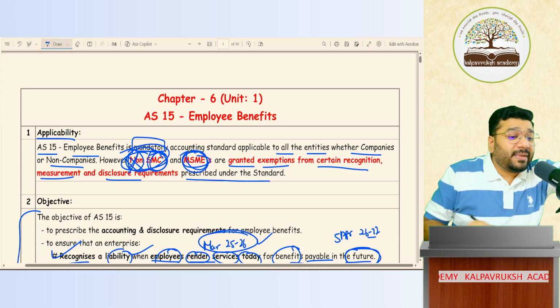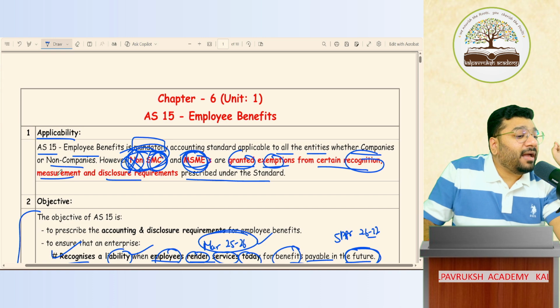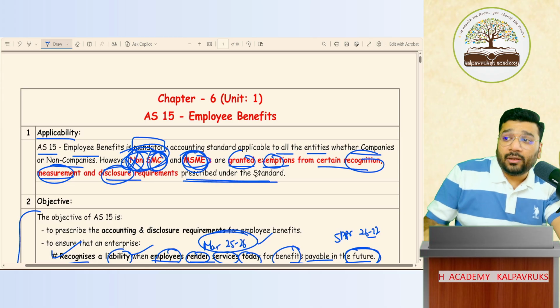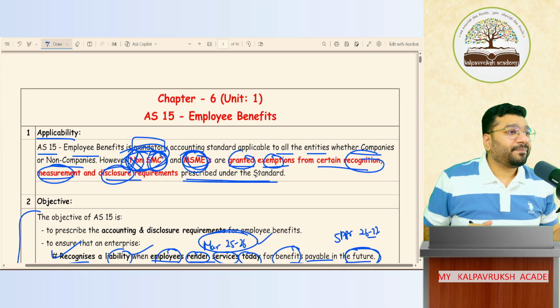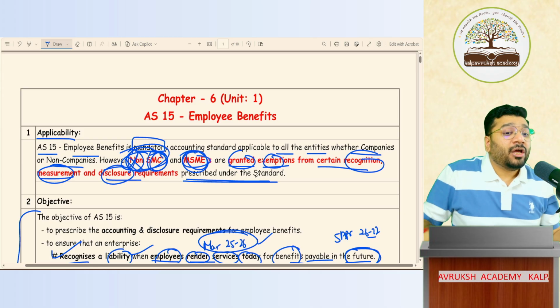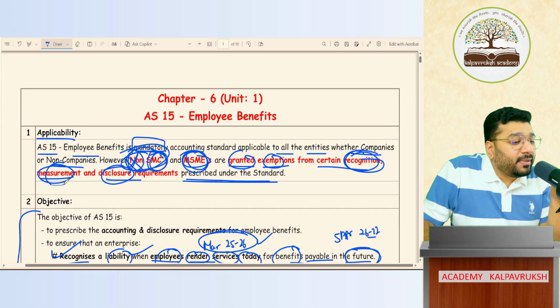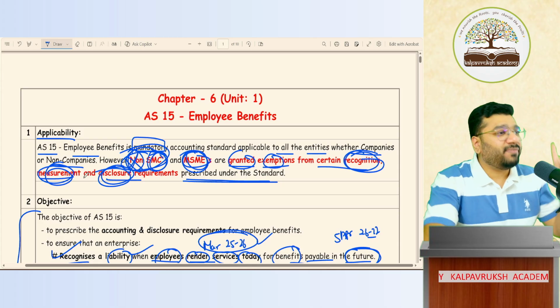So SMCs and MSMEs are granted exemption from certain recognition criteria, measurement criteria, and disclosure criteria, which is prescribed under the standard. Which means all the large entities and the big entities, full AS15, they have to satisfy. But if you are an SMC or MSME, you have some exemptions with regard to recognition criteria, measurement criteria, and disclosure criteria. Got it, not got it? Super. This is the first point.